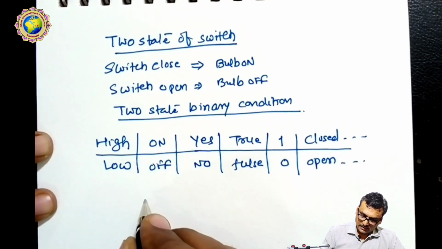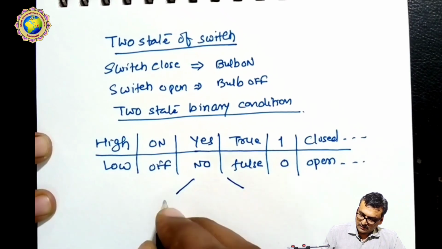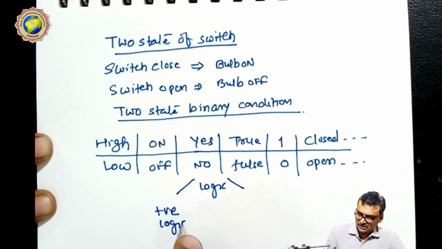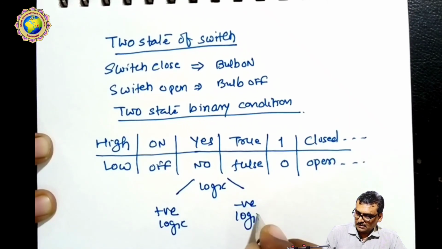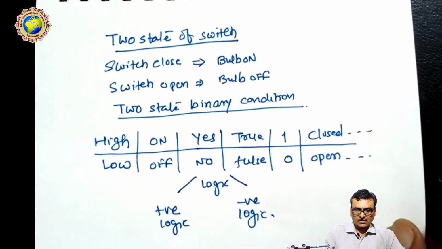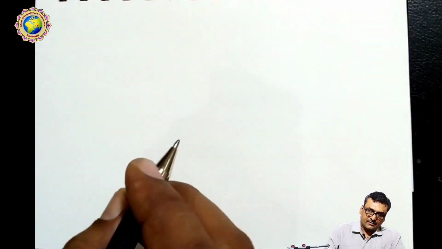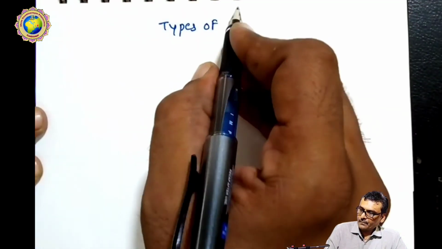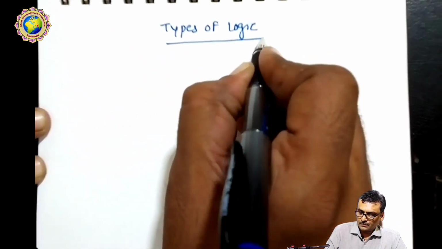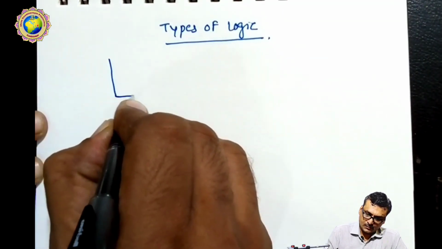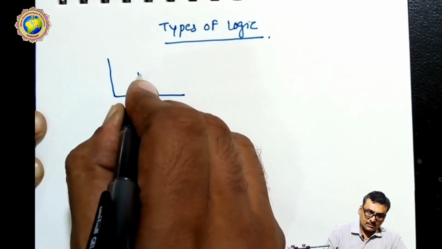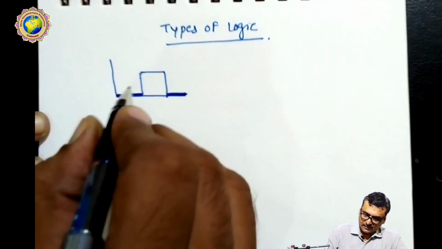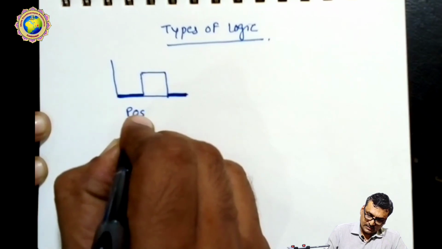These are the two states which follow different logic conditions. The logic is available in two types, positive logic and negative logic. Let us discuss more about the types of logic. Here I explain with the use of a graph. This graph I will mention here as positive logic.